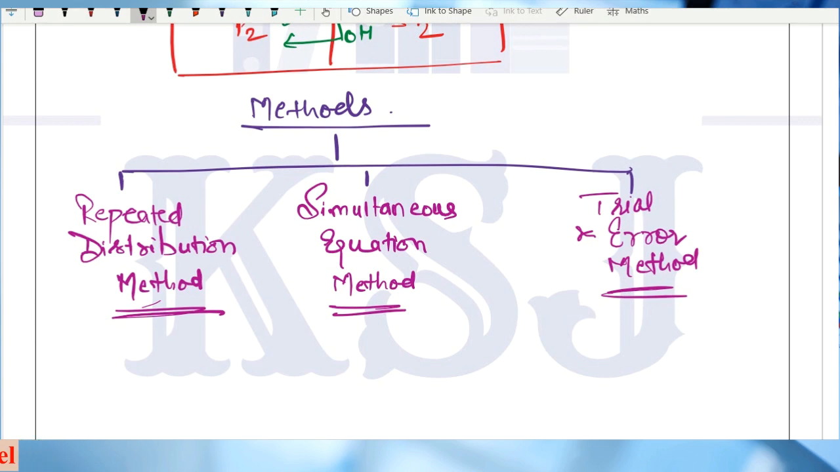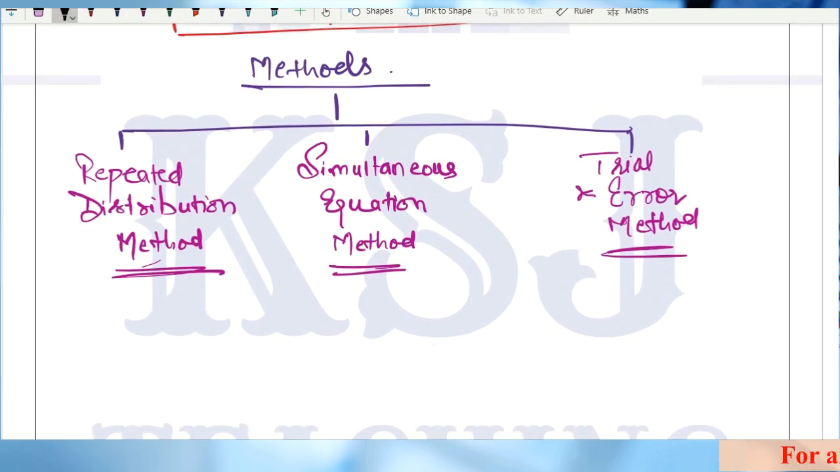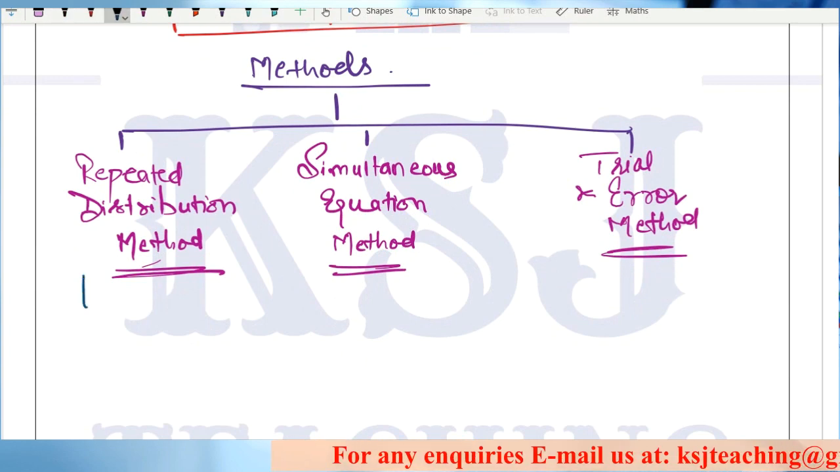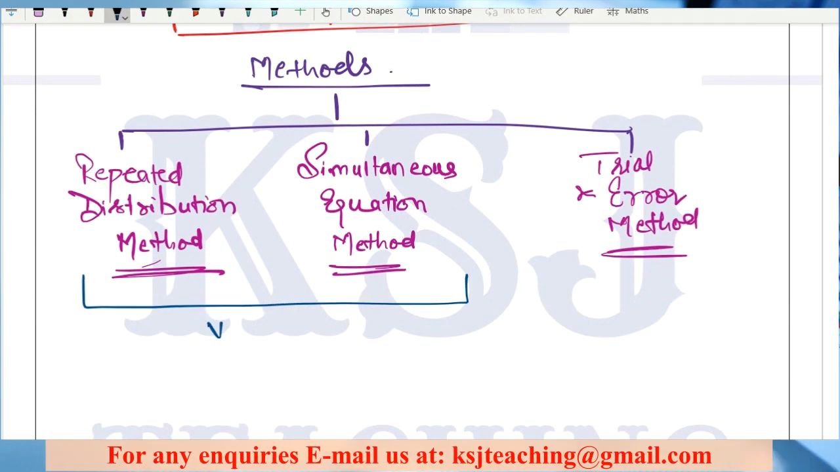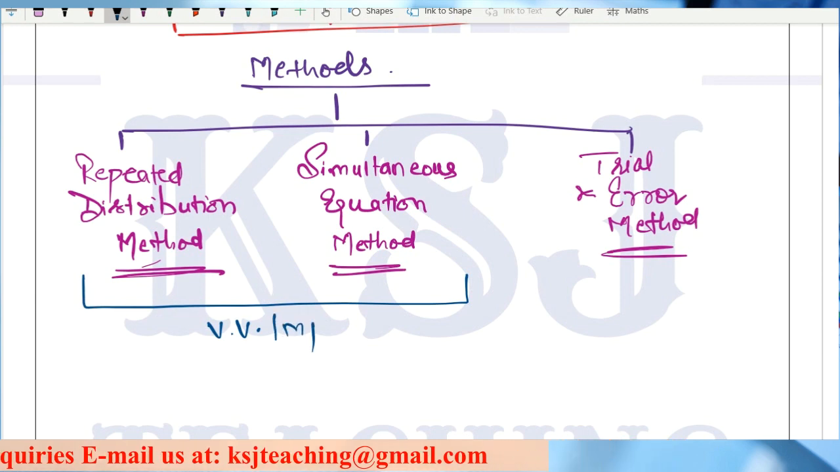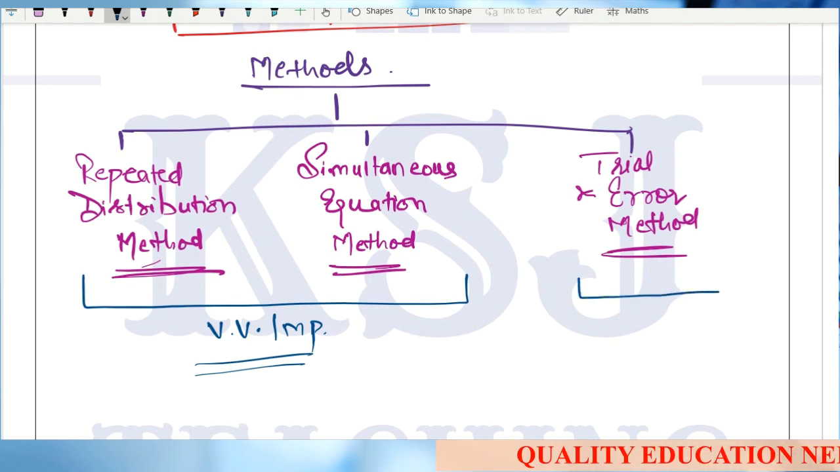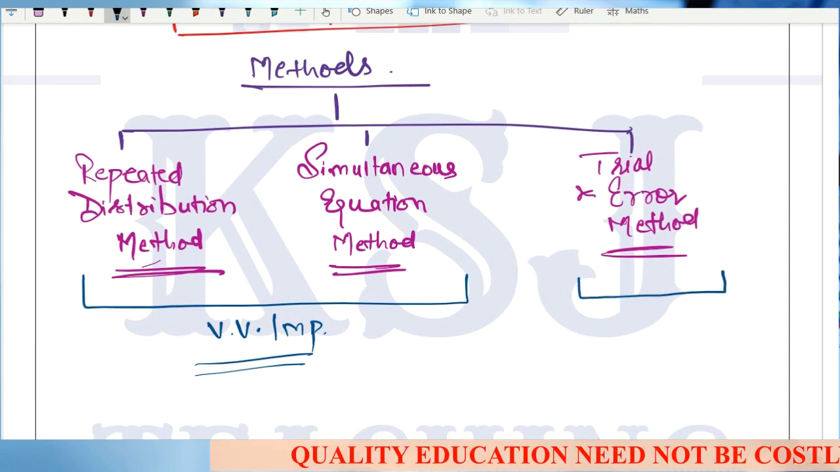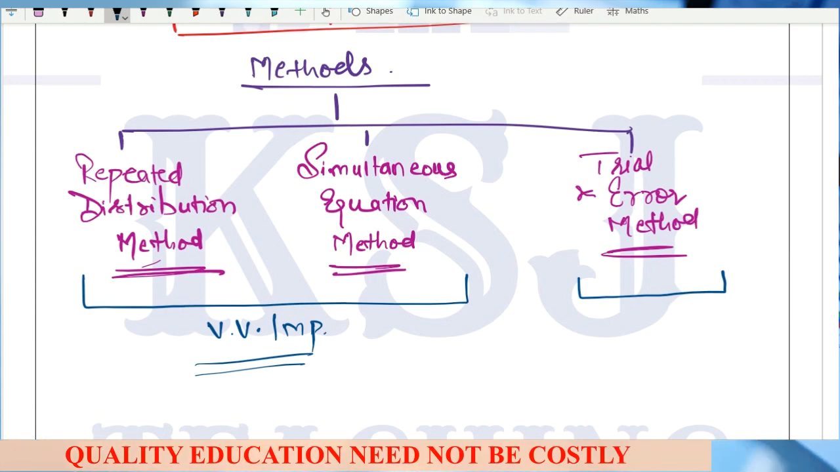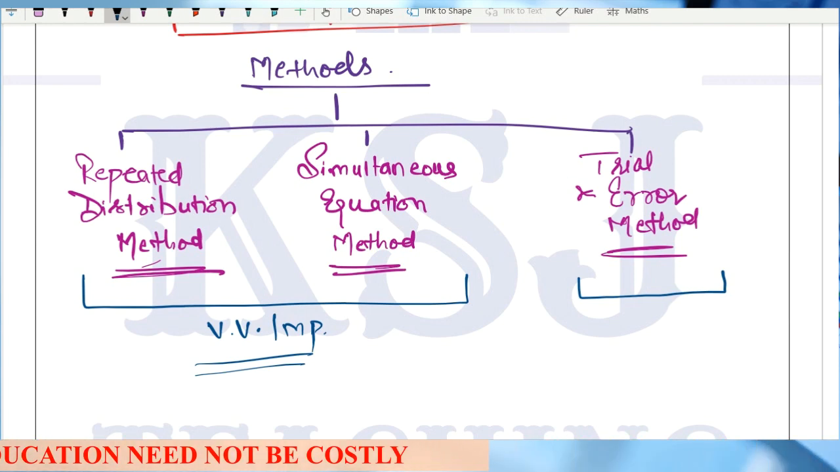Now, the first two methods, that is repeated distribution and simultaneous equation, are very, very important methods, right? In the next lecture, we'll be doing the questions on repeated distribution method first, right? Clear? And then this trial and error method is not important from the examination point of view. We have just one question from the ICI module only on this trial and error method that we will discuss, right? We'll just take 5-7 minutes.